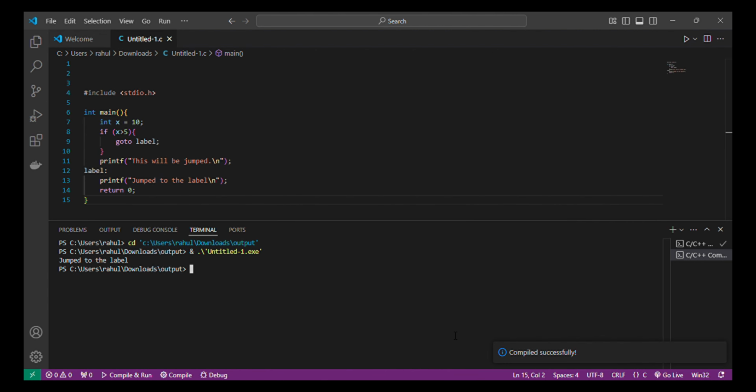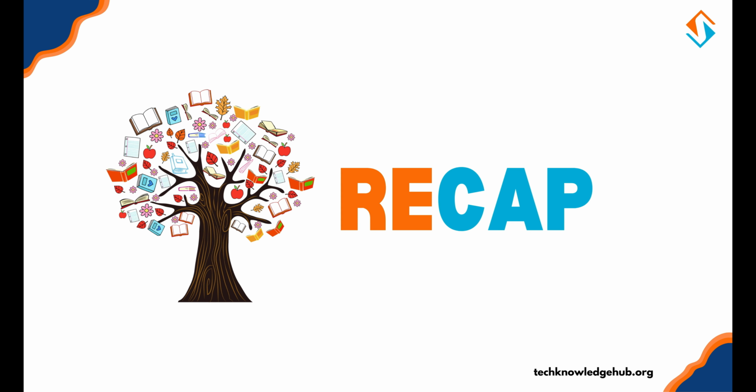That's it for conditional statements in C. Let's quickly recap. We learned about if and else for decision making, nested if for more complex conditions, switch case for handling multiple cases, the role of break and continue, and the use of goto for jumps. These concepts are vital for writing flexible and efficient programs. Try them out in your own code and let me know your thoughts in the comments.